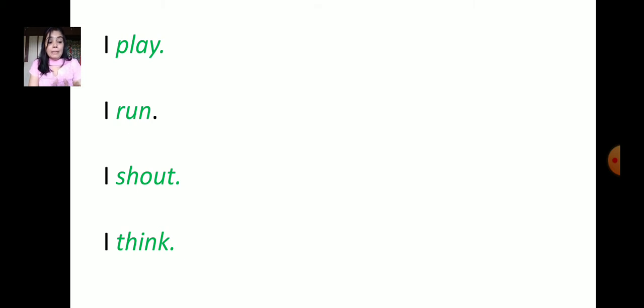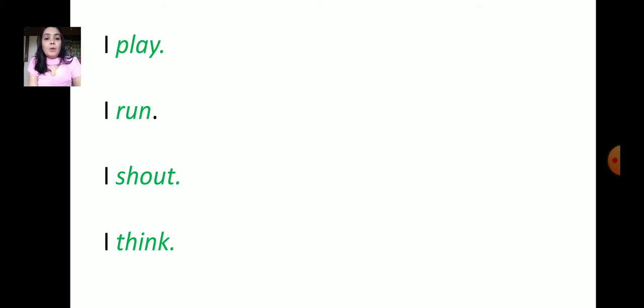Verbs bring people and things to life by telling us what they are doing, what they are saying, what they are thinking, and what they are feeling. So a verb is a very important word in a sentence. Without the verb, the sentence is incomplete.